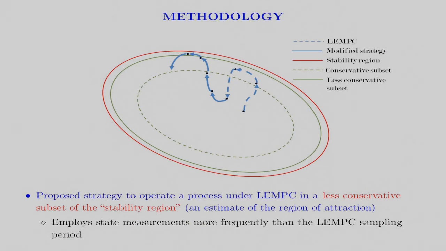In this implementation strategy, state measurement use in assessing and reacting to safety considerations is decoupled from the sampling frequency of the LEMPC. State measurements are assumed to be available much more frequently than the frequency with which the LEMPC uses them, and are used to check throughout the LEMPC sampling period whether the closed-loop state has left a subset of a set referred to as the stability region, which is an estimate of the region of attraction.